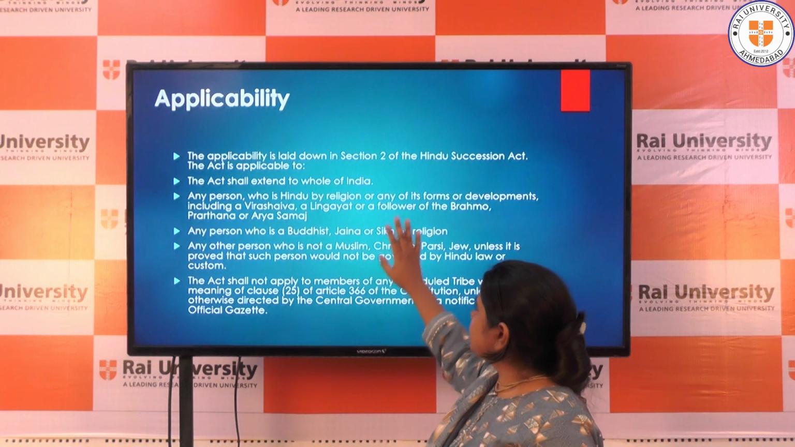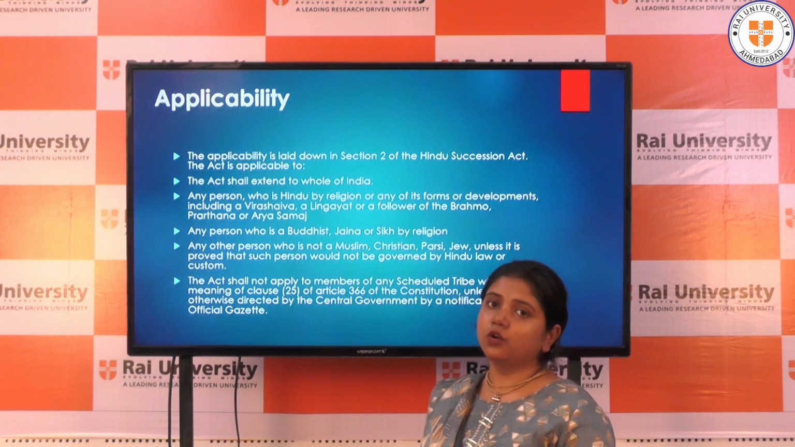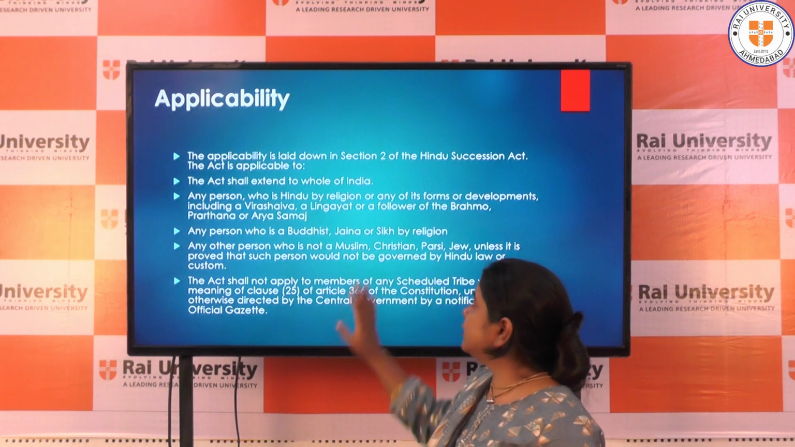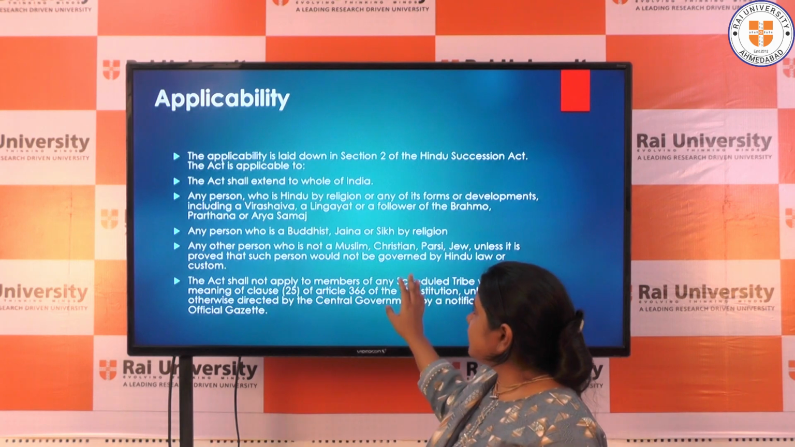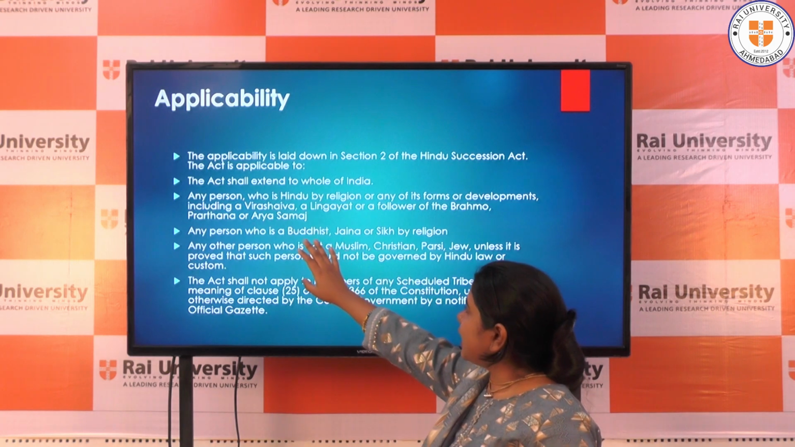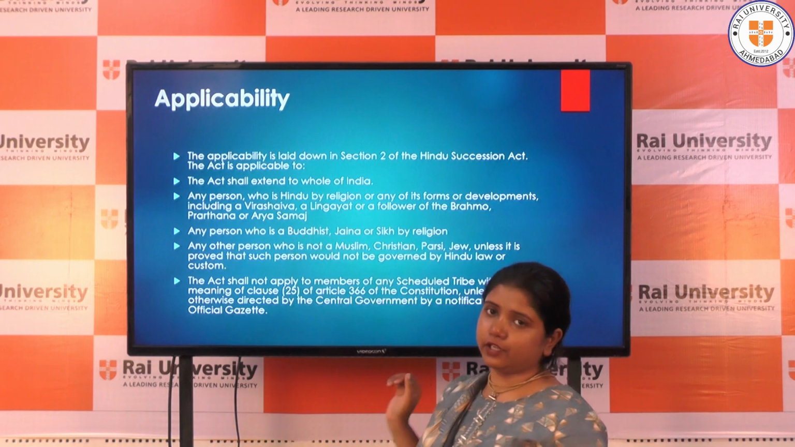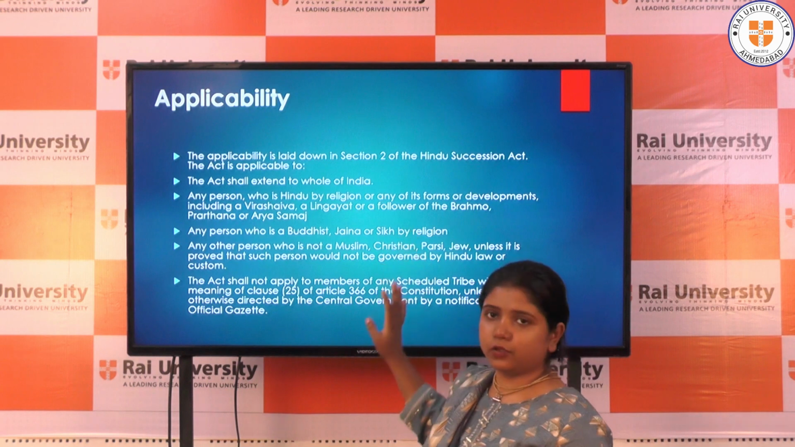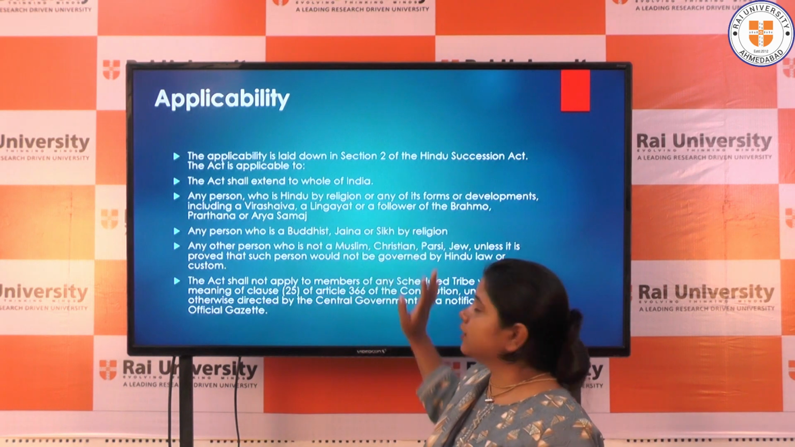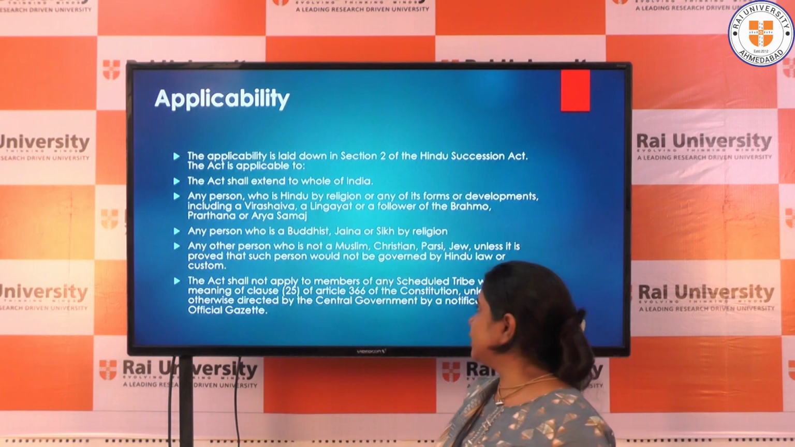At first you have to learn that Section 2 of the Hindu Succession Act basically deals with the applicability part of the Act. In this section we have noted that the Act shall extend to the whole of India. There is no exception at all that it will apply only to a particular territory. It will apply to the full extent to the whole territory of India.